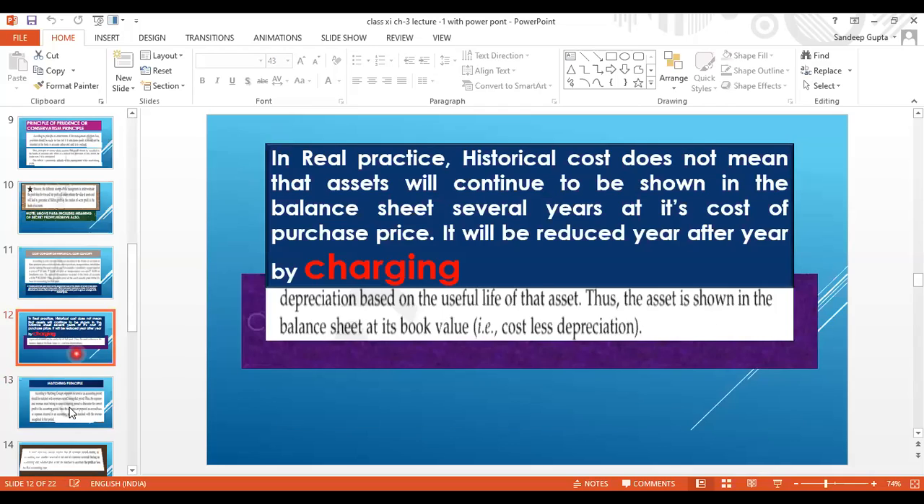Further we are going to, I think very little time is left. So further we are going to matching principle.